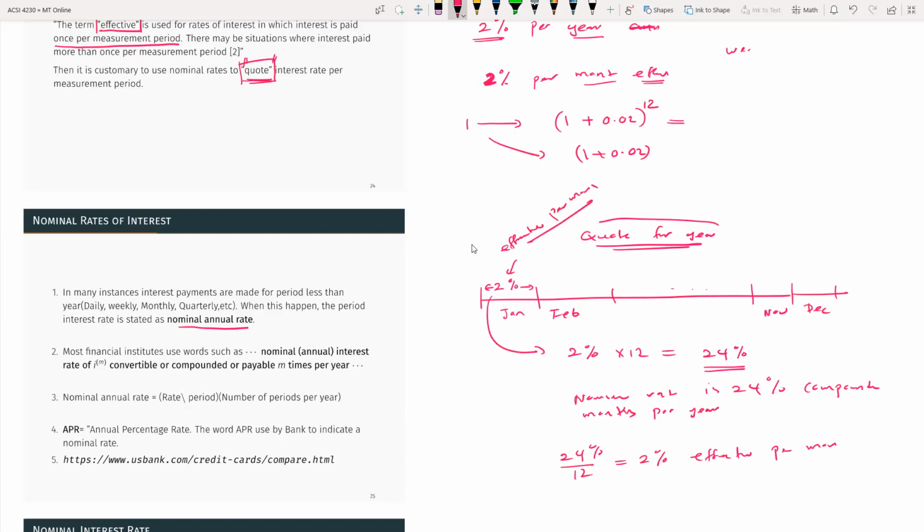So you are quoting for a year, which is not effective. What you do, you take the effective one and then you multiply by how many units you need per year. So in this case, you need 12 months to get to the year. So you multiply 2% by 12 and you get 24%, and you say its nominal rate is 24% compounded monthly per year.